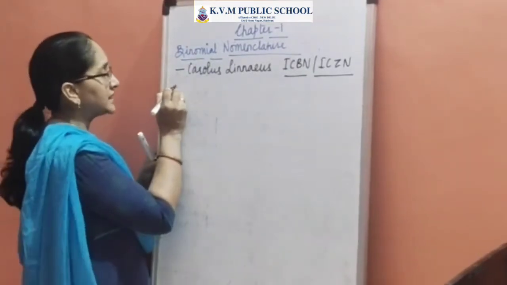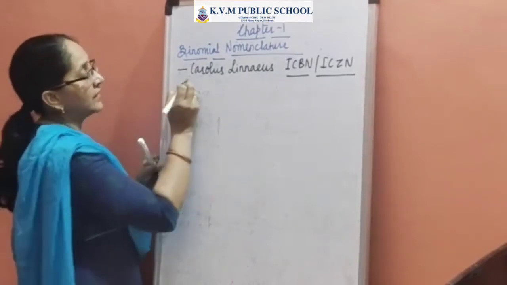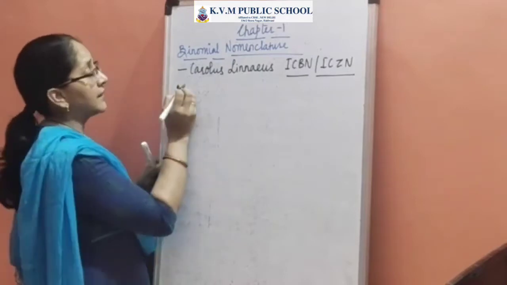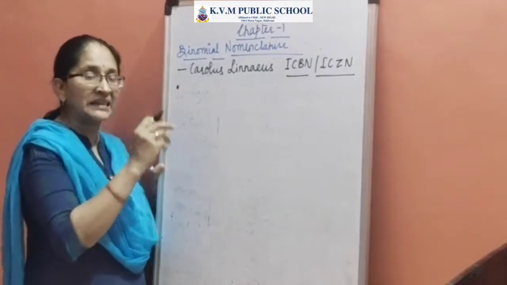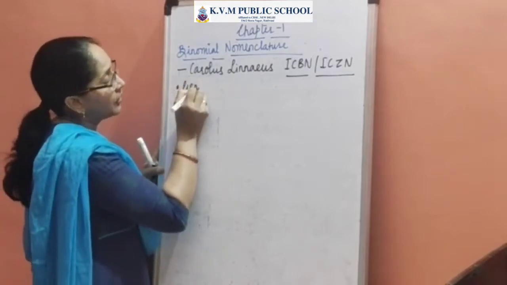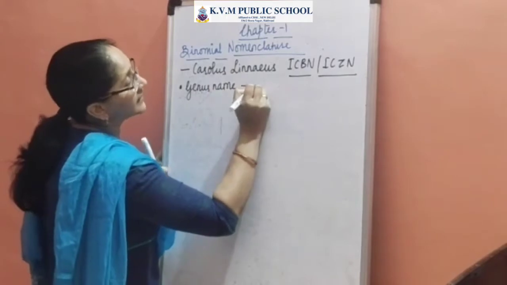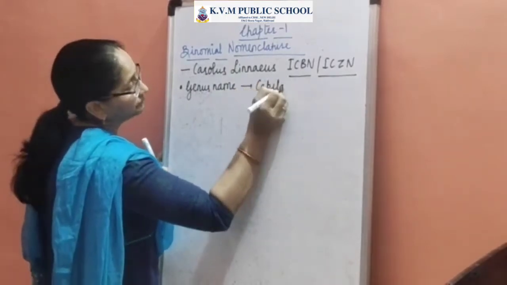Now, when we write the biological name or the scientific name, if we are talking about the genus name, for example Panthera, it should be in capital letter. So the genus name or the generic name should be written in capital letters.